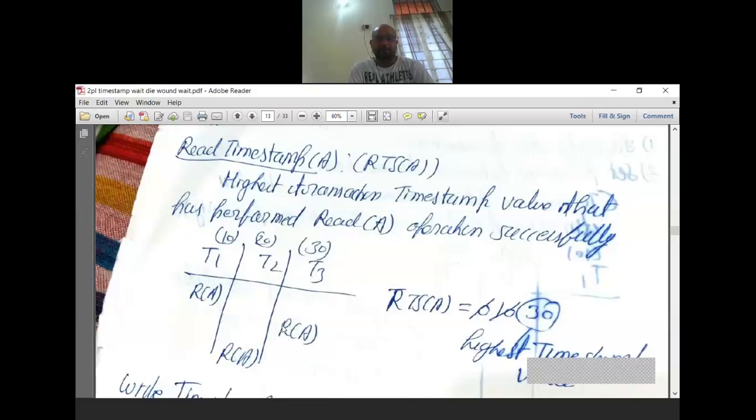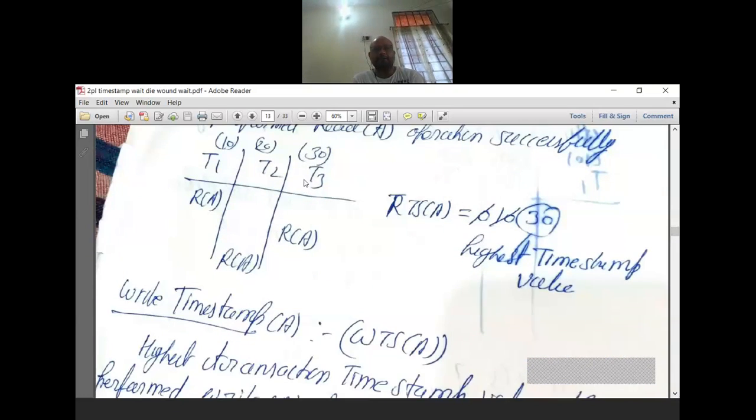Now from this read A to read A, can I perform this operation? It is from higher timestamp 30 to lower timestamp 20. So we cannot perform from T3 to T2. We cannot do that. So you can see here read A, read A, this operation is not allowed. In this case, the higher timestamp value is 30, so read timestamp of A is 30. So in this way we calculate the timestamp.